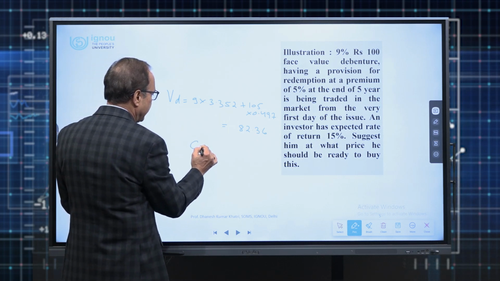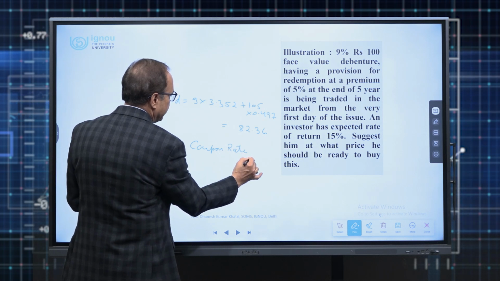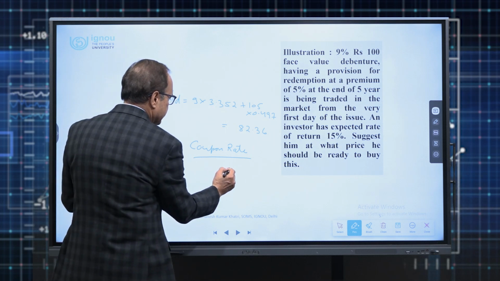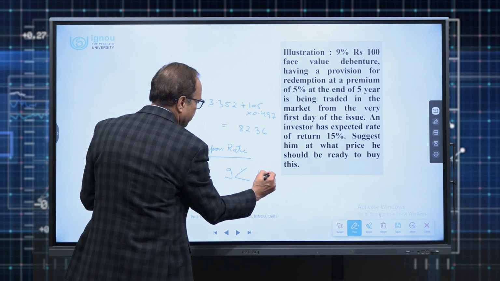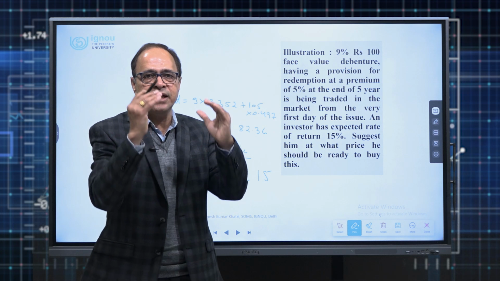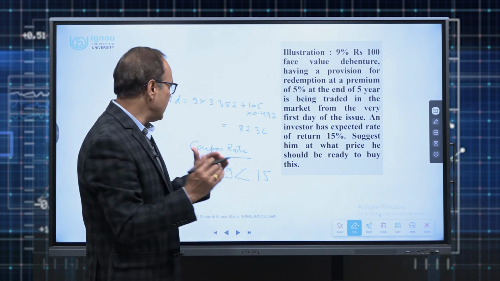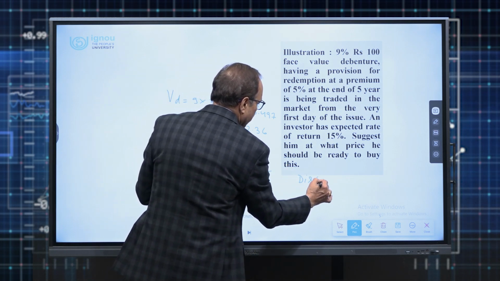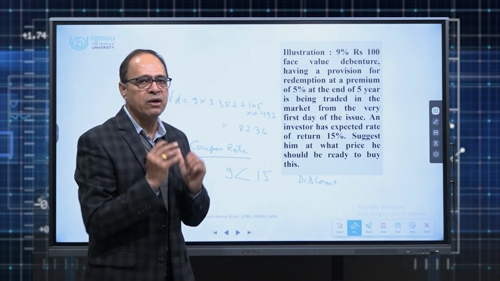We have something called the coupon rate. So coupon rate is also known as the interest rate associated with the debenture. In this case, the coupon rate was 9%, whereas the investor's expected rate of return was 15%. So the moment the investor is expecting more than the coupon rate, he is ready to pay less than the face value or less than the par value. So always the market value of these debentures will be at a discount to par value.